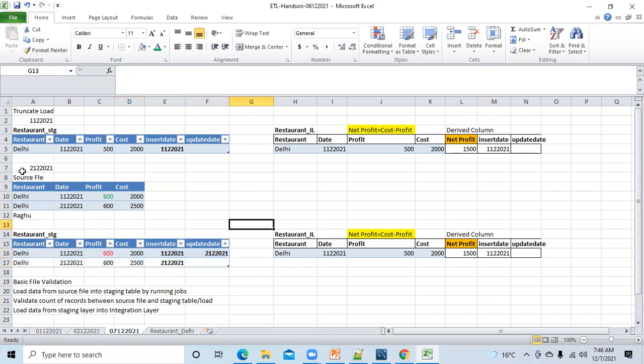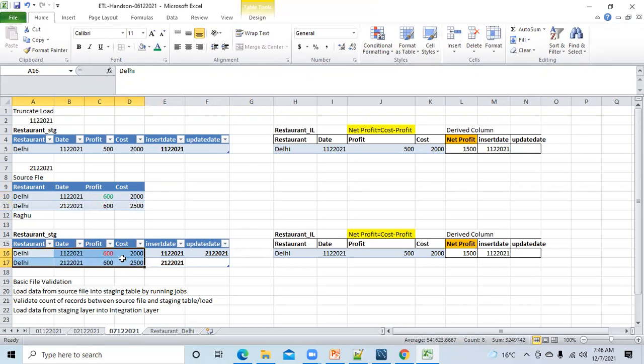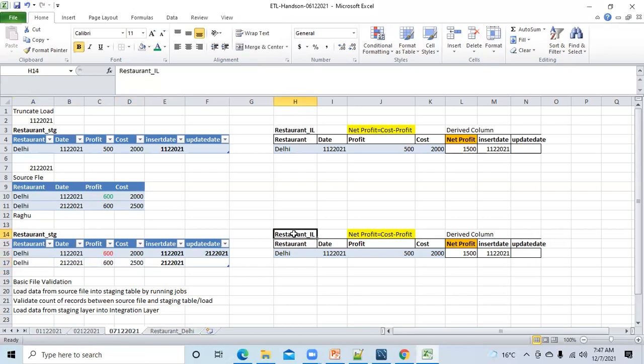So now on 2nd December, the source has sent me these 2 records. These 2 records I have loaded into the staging after running the job. Now I am showing you that after staging, I will run the job in order to load data into the integration layer. So I'm trying to make you understand that if I run the integration layer job, the data which will be loaded into the integration layer will be of which format. Just a minute, hold on. Let me complete this and maybe you will understand what I'm trying to explain.